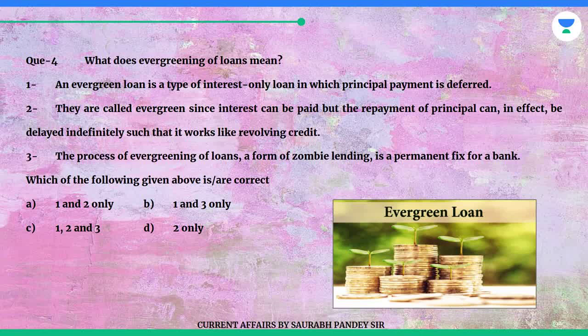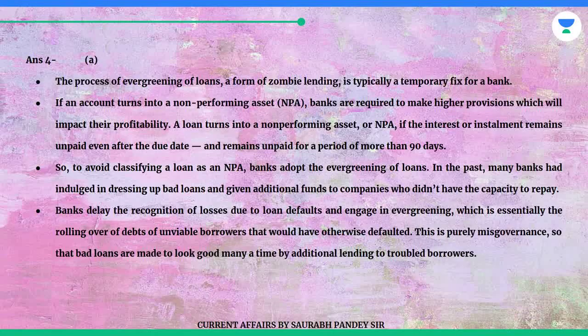3. The process of evergreening of loans, a form of zombie lending, is a permanent fix for a bank. Which of the following given above are correct? A. 1 and 2 only. B. 1 and 3 only. C. 1, 2 and 3. D. 2 only. Answer is A. The process of evergreening of loans, a form of zombie lending, is typically a temporary fix for a bank.